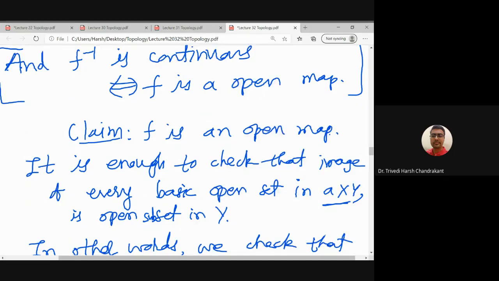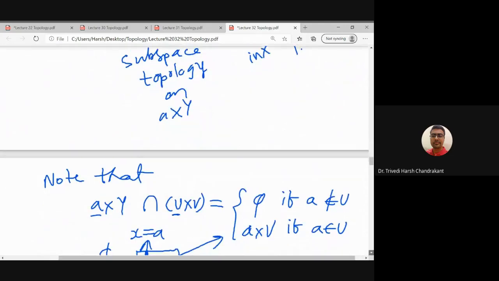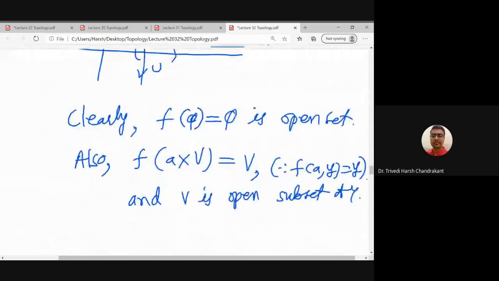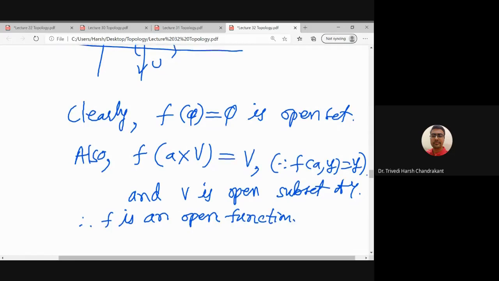So f is an open function, therefore f is a homeomorphism.